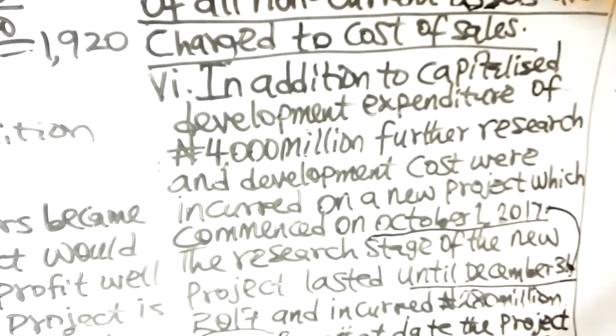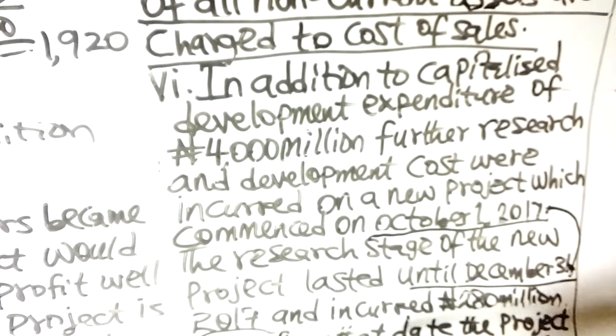At the research phase, it is not yet highly probable that the project will be successful and yield positive cash inflows in the future. So since it is not probable, all expenditure incurred on the research phase should be expensed. All research expenditure, you just charge as an expense.